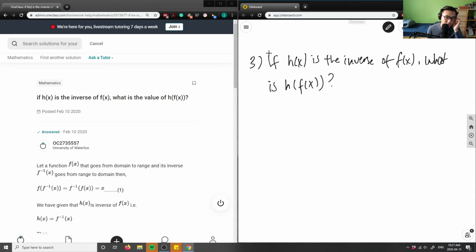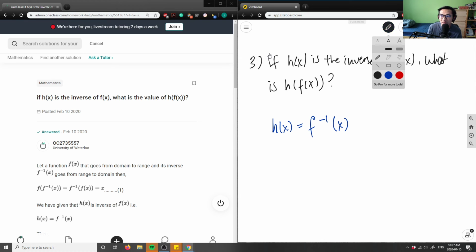So take a moment to think about this question. If h of x is the inverse of f of x, what is the value of h of f of x? So let me rewrite this. If h of x is the inverse of f of x, so this would be f to the negative 1 of x, what is h of f of x?